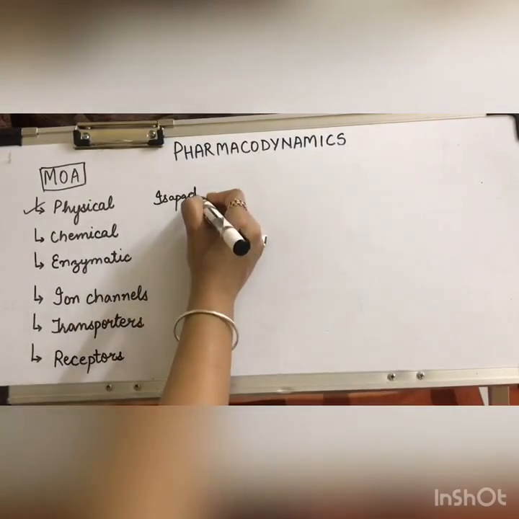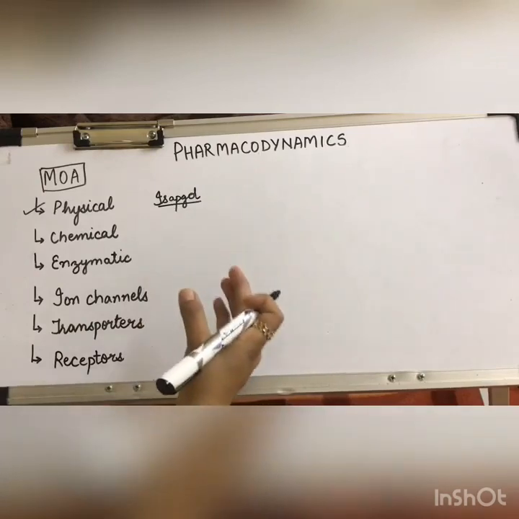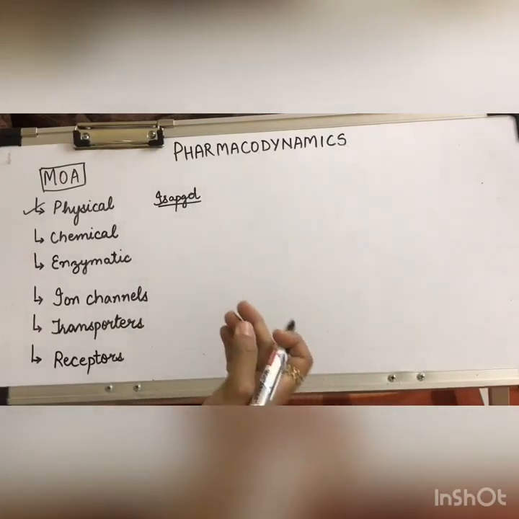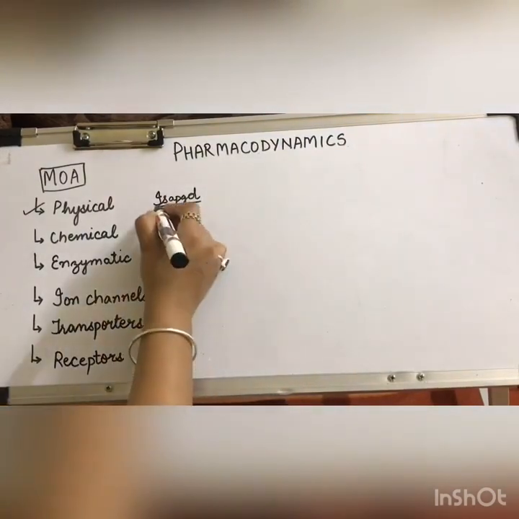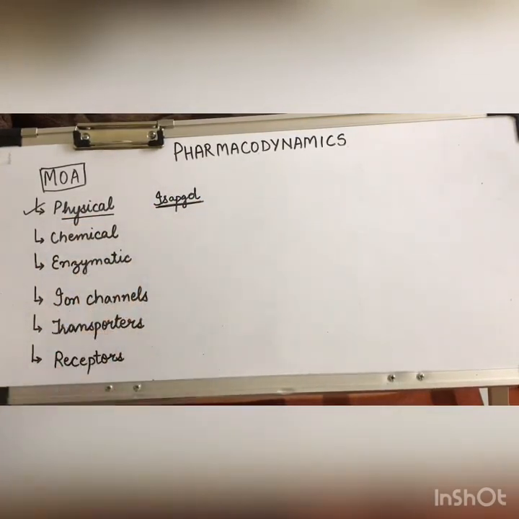So it is changing its physical character, its size, which is known as bulk forming property, and thus it is producing laxative action.